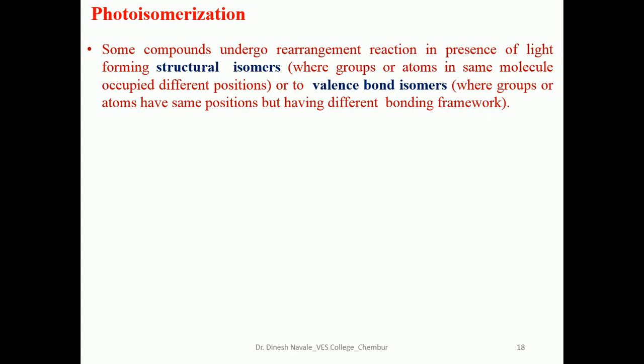We know that trans olefins are the most stable olefins, which are normally formed in many thermal reactions. So forming the cis olefin is a difficult task, but by using the photoisomerization reaction, we can easily carry out the interconversion of the trans olefin into the cis olefin. That's why it is called the photoisomerization reaction, the cis-trans isomerism in olefin molecules.